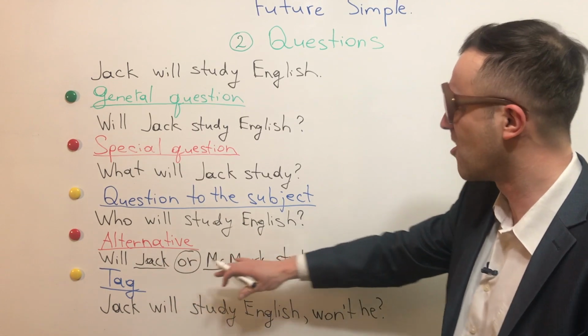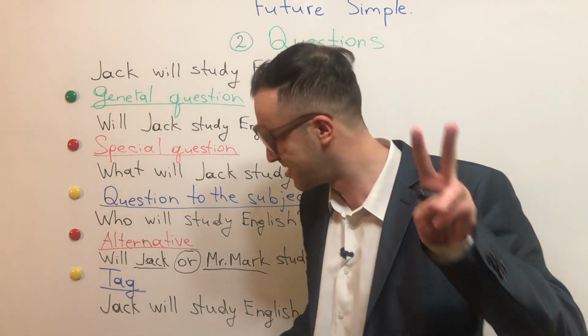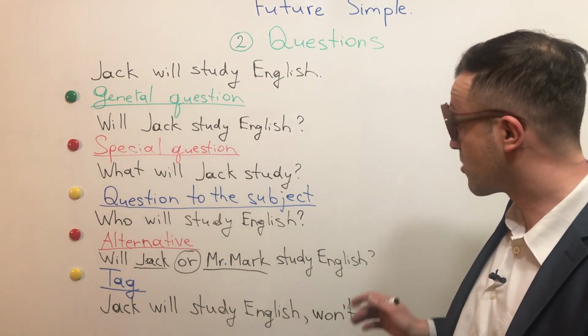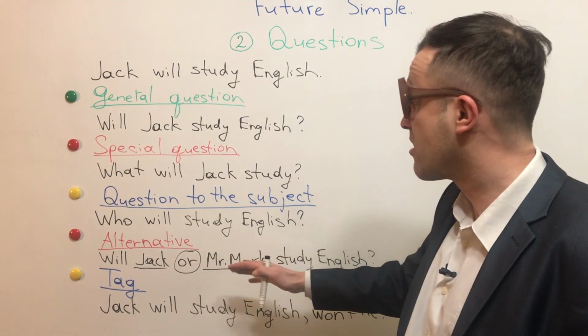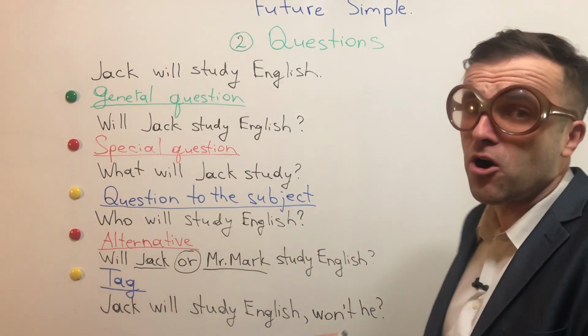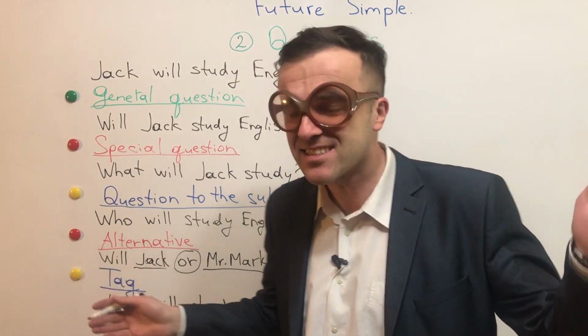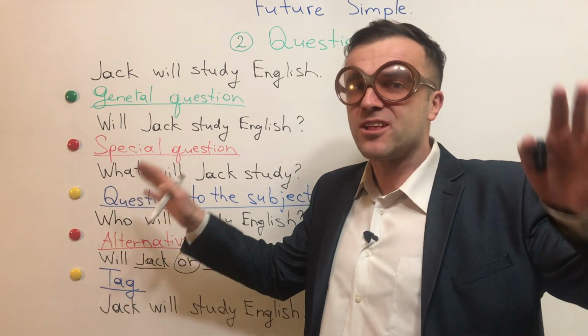Yeah, will Jack or Mr. Mark study English? Okay, two alternatives. Or you can ask another question. Will Jack study English or Japanese or Chinese, Portuguese, Lebanese? Anyway, yeah.